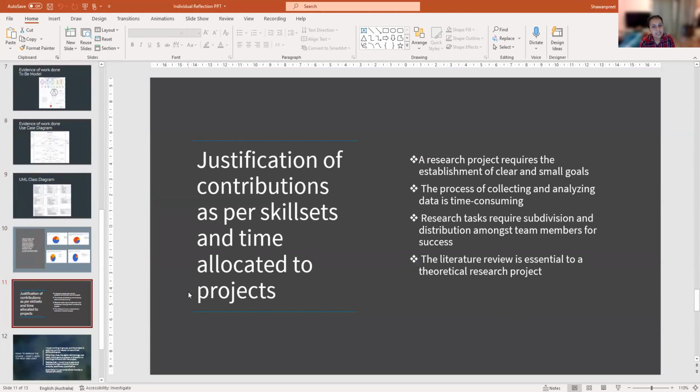So coming to the next, that is the justification of the contribution as per the skill sets and the time allocated to the project. Our research project requires the establishment of clear and small goals. This is very clear that if we have clear and small goals, then only it will definitely help us to research for the appropriate thing that we require for our project.